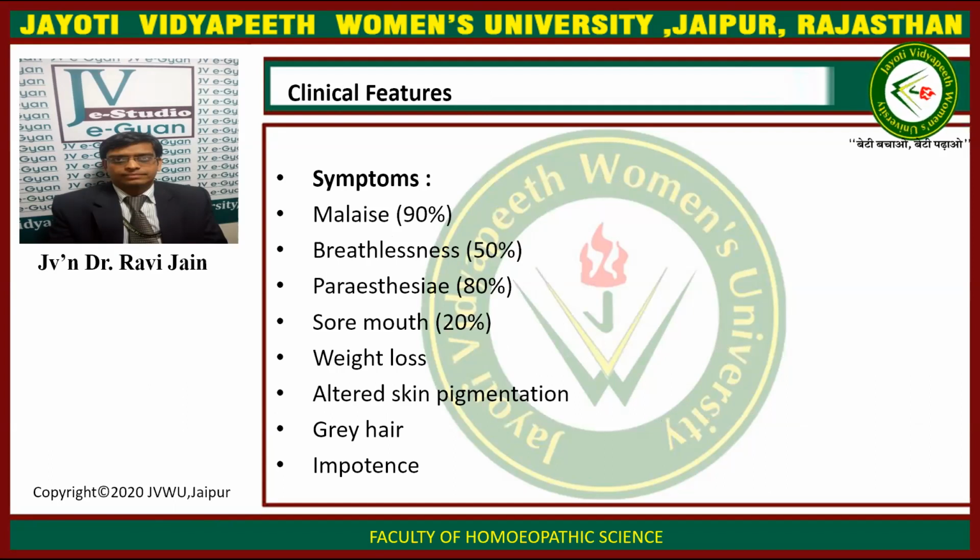The clinical features include symptoms like malaise in 90% of the cases, breathlessness in 50% of the cases, paresthesias that occur in 80% of the cases, sore mouth that occurs in 20% of the cases, weight loss, altered skin pigmentation, gray hair, and impotence. I will again repeat the symptoms of megaloblastic anemia: malaise, breathlessness, paresthesias, sore mouth, weight loss, altered skin pigmentation, gray hair, and impotence.